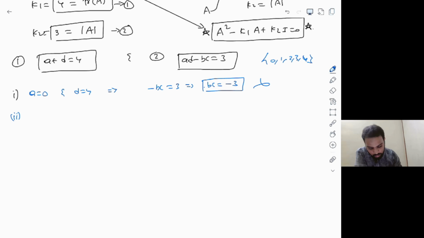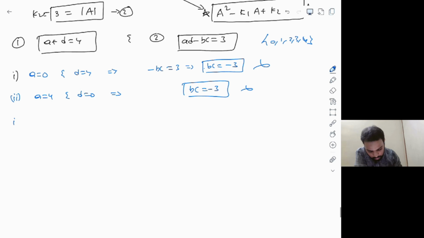And in a similar way, even the case of A equal to 4 and D equal to 0 is also not possible, because if A is equal to 4 and D is equal to 0, again you will arrive at the same condition, B into C is equal to minus 3, which is impossible.